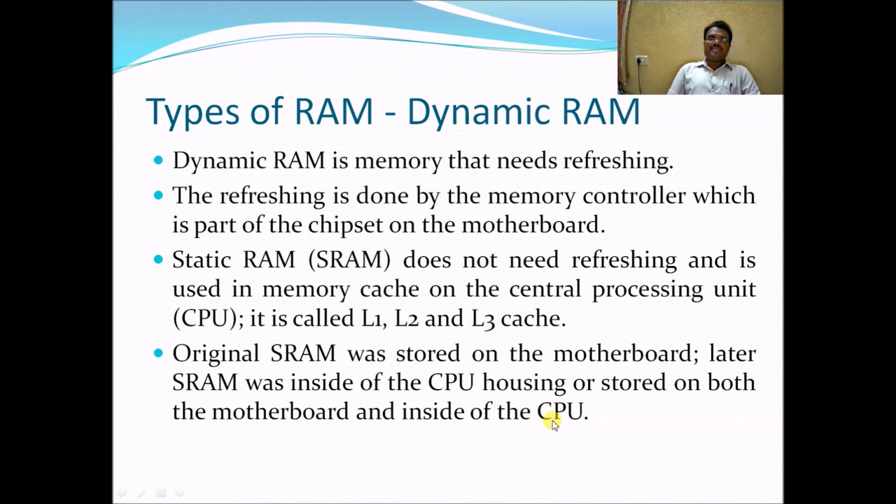The next type of RAM is dynamic RAM. Dynamic RAM is memory that needs refreshing. The refreshing is done by the memory controller, which is part of the chipset on the motherboard. Static RAM does not need refreshing and is used in the memory cache on the central processing unit, the CPU. These are called L1, L2, and L3 caches.